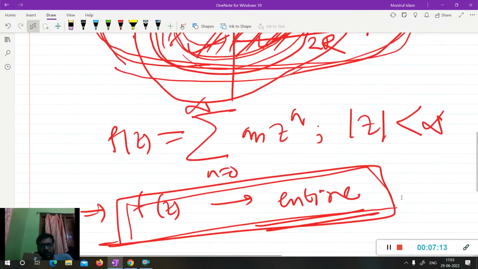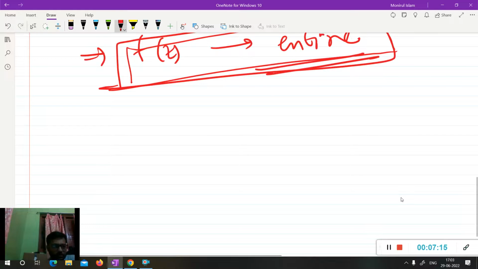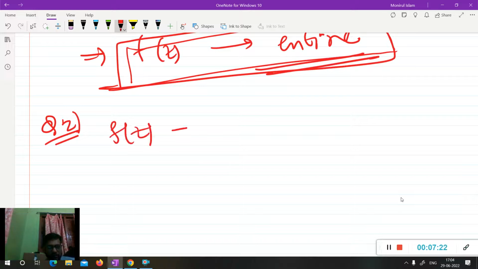Now we are going to discuss one more question, a similar known question. It is given that f(z) is an entire function, and it is given that the function f(z) is analytic also at z equal to infinity.